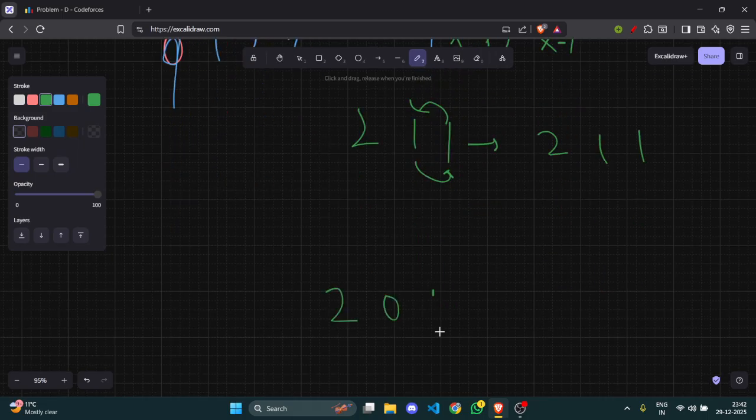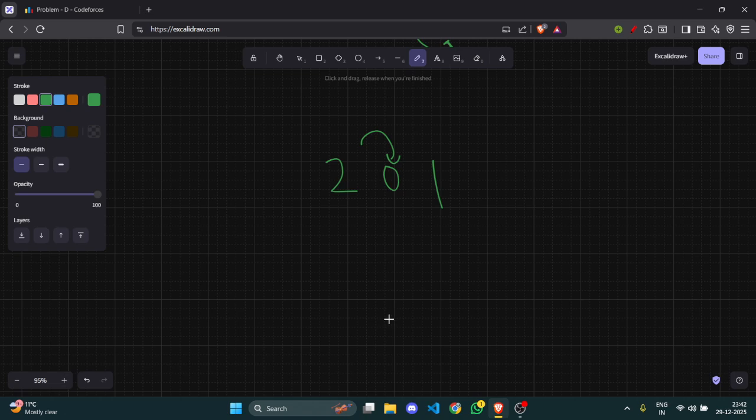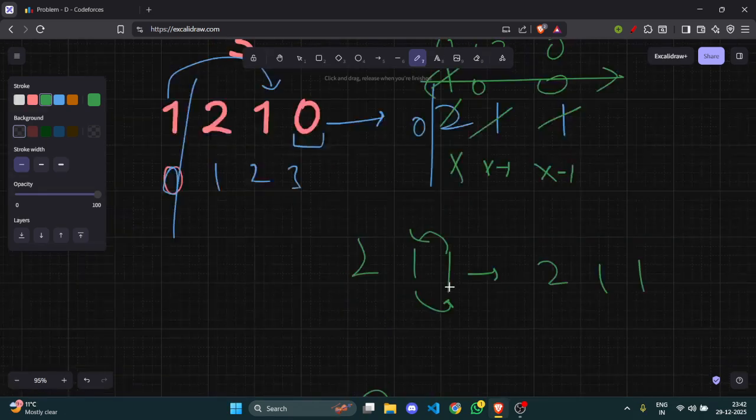Like if it was 2 0 1 and I borrow here, then this is also a good permutation because 2 1 1 is still good. So these are two permutations I can get.